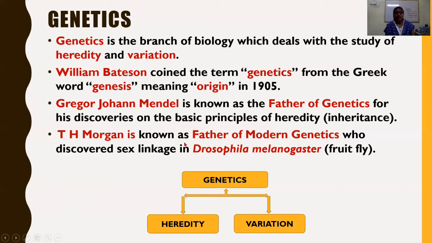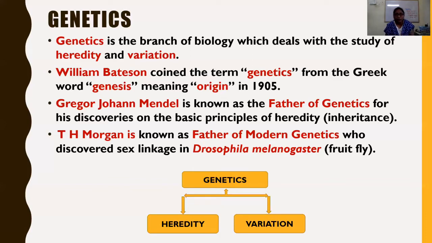T.H. Morgan is known as the father of modern genetics, who discovered sex linkage. The genes remain linked while transmitted from parents to offspring. He discovered sex linkage in Drosophila melanogaster, a fruit fly, an insect.